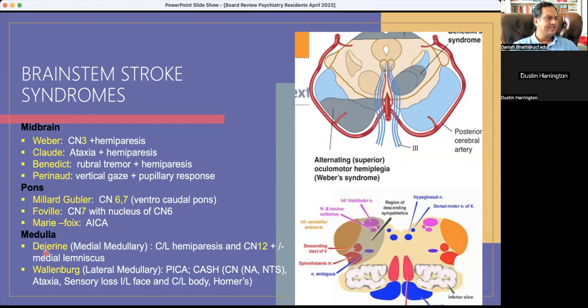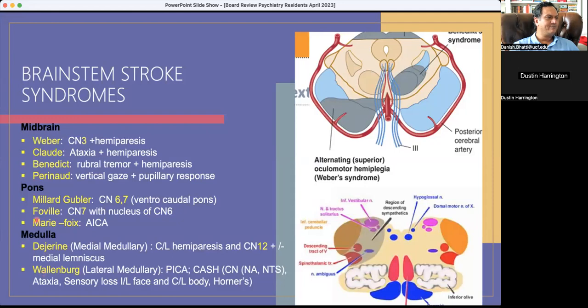And then the PICA syndrome, which is the lateral medullary or Wallenberg syndrome with posterior inferior cerebellar artery, is a common one that they ask. Medial medullary don't often ask. We saw an earlier question about medial medulla. This is the medial medullary syndrome. That question I didn't think was correctly written. Medial medullary will give you medial lemniscus, so all sensory loss, pain and temperature, and cranial nerve 12, tongue, and hemiparesis. While a lateral medullary or Wallenberg syndrome, which is usually what is asked in the exam.